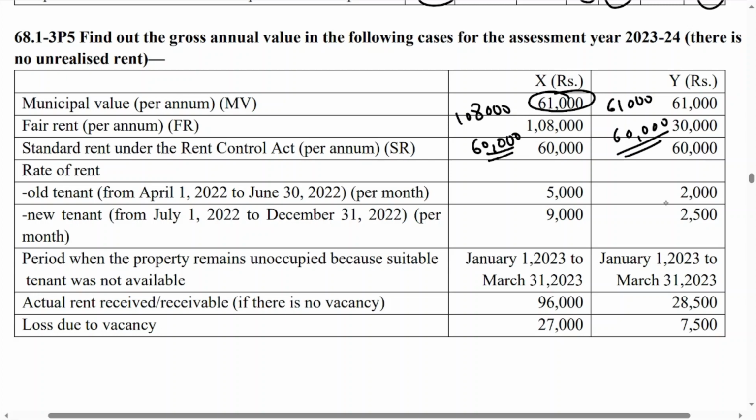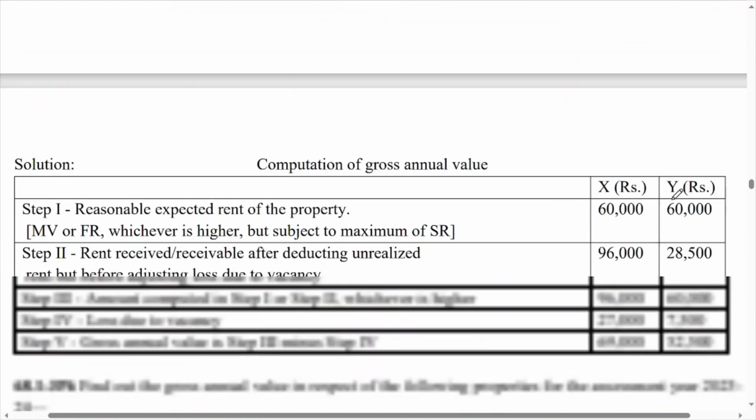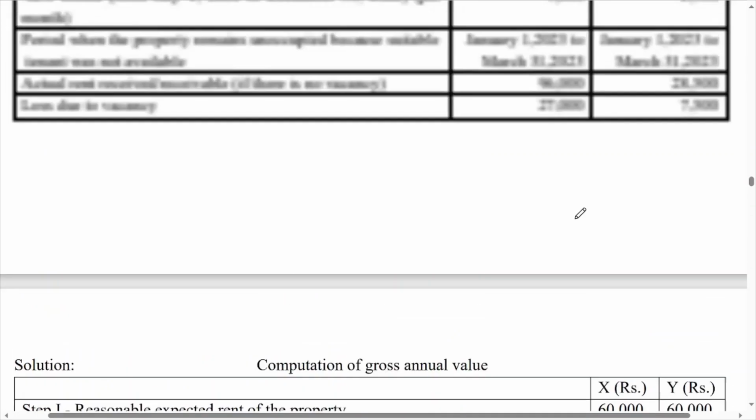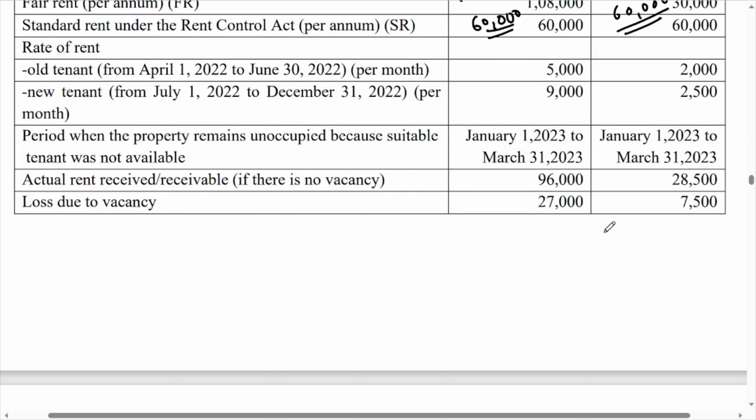So it is a situation where the property remains vacant. From April to June is 3 months, and then July to December is 6 months, so you have to make the calculation like that. But let me tell you how to do the calculation. Here, rent received and receivable after deducting unrealized rent but before adjusting loss due to vacancy is 96,000 and 28,500. That is given in the situation, you don't have to find it out. It means 96,000 is your actual rent received or receivable if there is no vacancy; if there is no vacancy at all, this is the rent you were supposed to get.